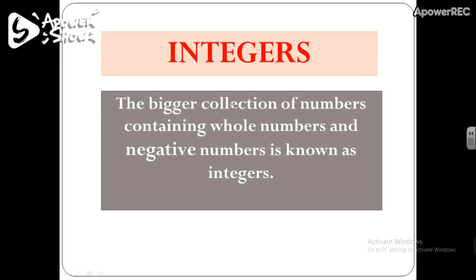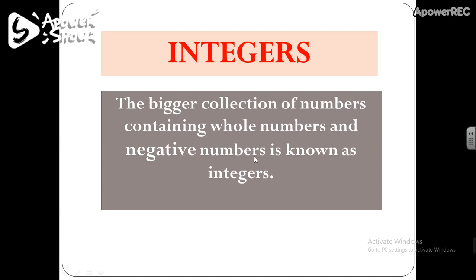Now let's move on to another set of numbers, integers. So the first question is, what are integers? The bigger collection of numbers. Again I am repeating, the bigger collection of numbers containing whole numbers, which means numbers from 0 to infinity, and negative numbers. Negative numbers means -1, -2, -3, all those numbers with a negative sign.